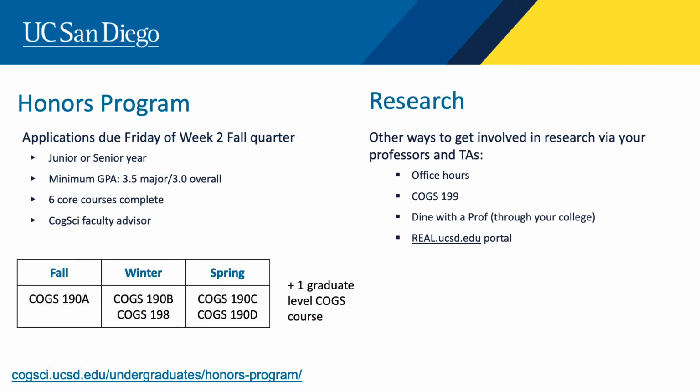We also offer our students an honors program or research opportunity. Typically students will apply for the honors program either during their junior year or senior year. It's a really great way to start getting into research and get to know your faculty members a lot better. There are also other ways you can get involved in research, such as doing a COGS 199, which is an independent research project that also has you working with one of our faculty advisors.